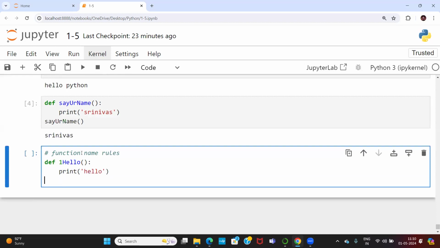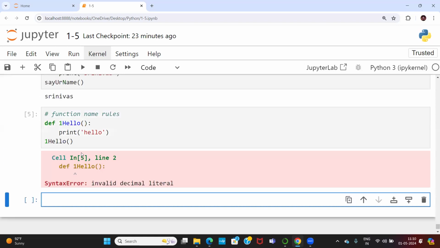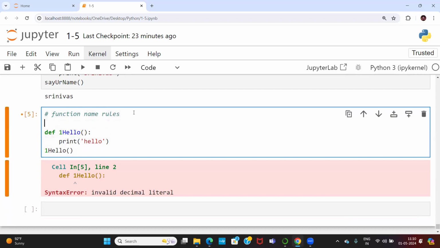Okay, can I call this particular function called 1hello? 1hello is my function name. What is the problem? Invalid decimal literal. So what is the first rule here? Immediately I am writing the rule. Function name should not start with a number.